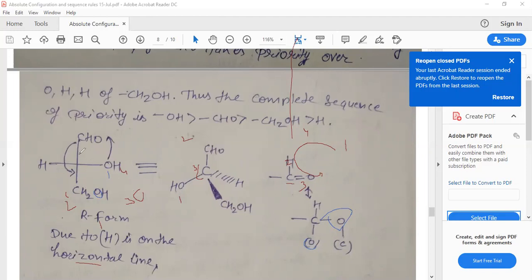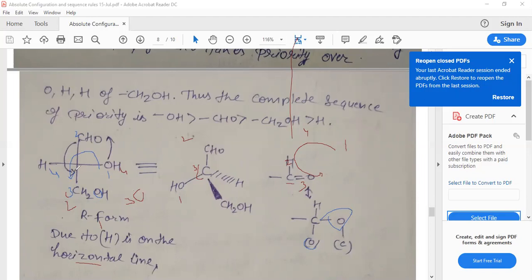Then the aldehyde group or the alcohol group: the aldehyde group has 2 oxygen atoms attached, so it is 2, then 3 and 4. What is the configuration of that? It is 1, 2, 3, that is S. But the lowest priority is on the horizontal line.